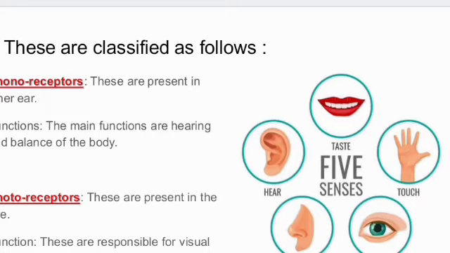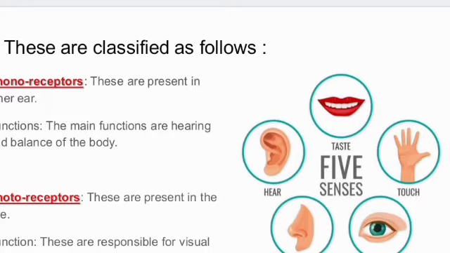The receptors which receive sound as information are called phonoreceptors. These particular cells are present in the inner ear. I'll be showing you that particular slide, where these phonoreceptors are located.